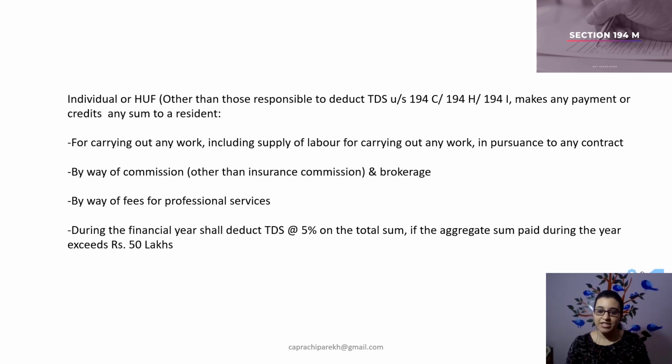So the rate which is being specified by this section is 5%. The threshold which is specified here is 50 lakhs. And the moment you cross the threshold of 50 lakhs, for that tranche which caused you to go beyond this specified threshold on the entire component, you would be required to make TDS at the rate of 5%. Let us understand and analyze the provisions of this section with the help of a few illustrations.